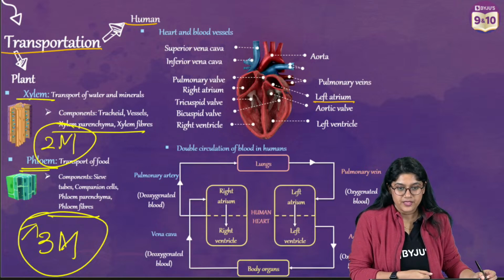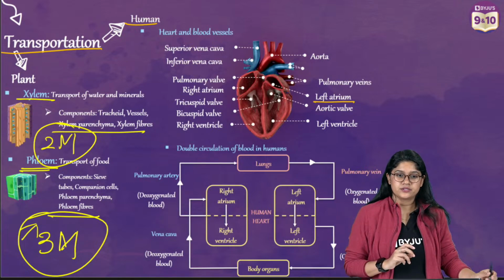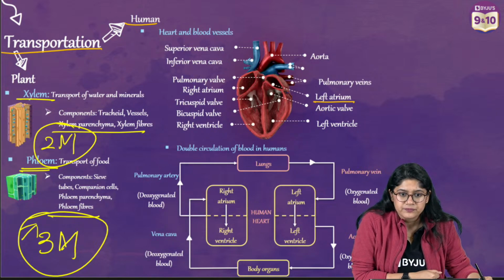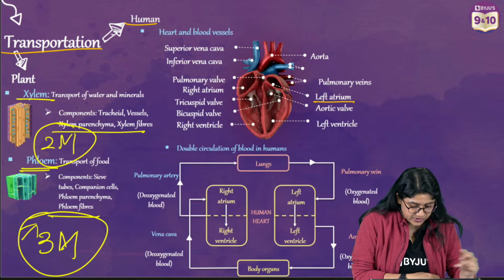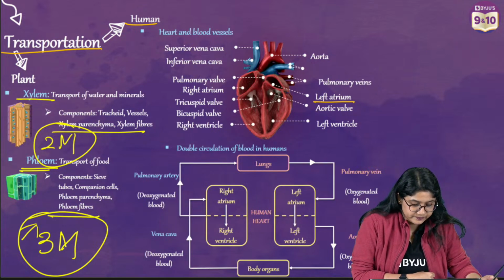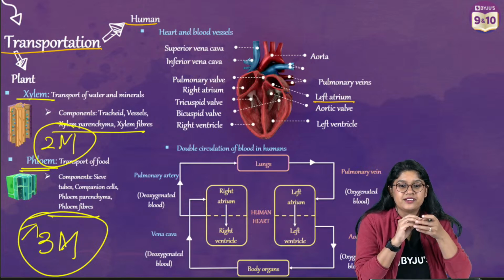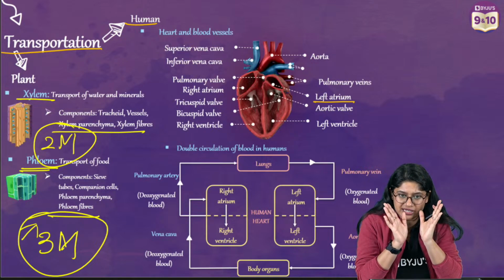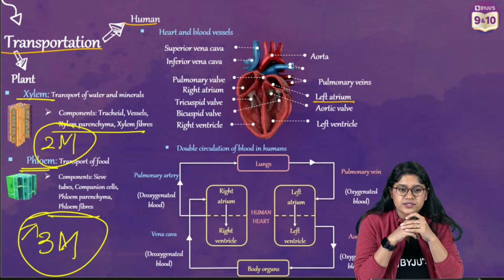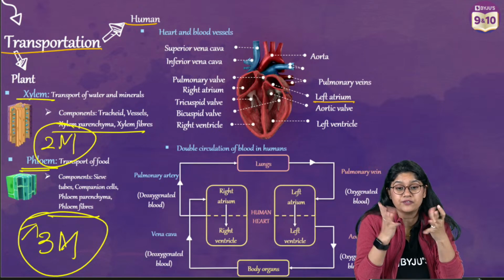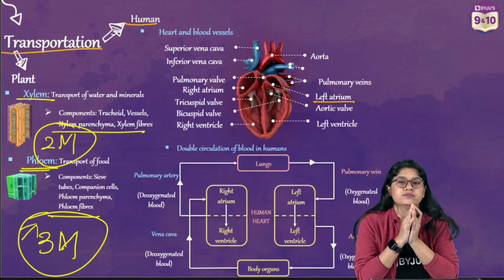Very good, very good. Chart once again. Suresh, we have discussed valves. See over here. Very good, Vedant. Thank you for helping your friends. We remember tricuspid and bicuspid valves are easy to remember for us. Systole and diastole. So when we have the contraction and the relaxation of the heart, we call it systole and diastole.